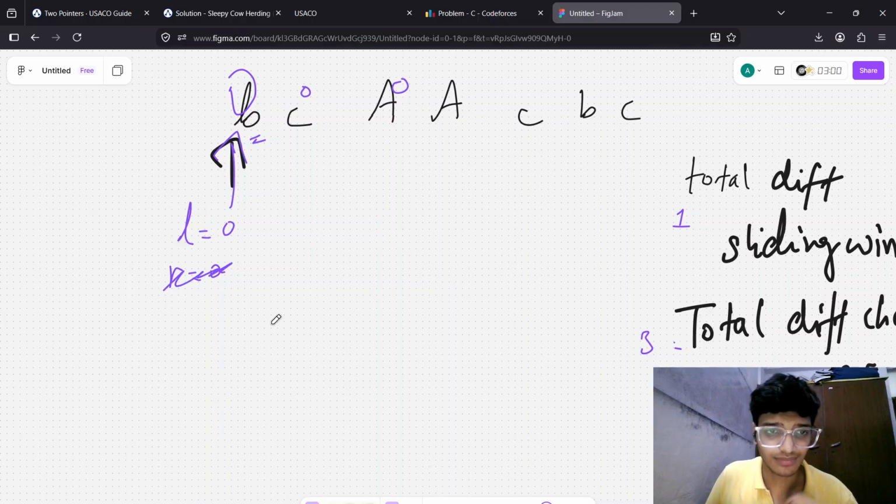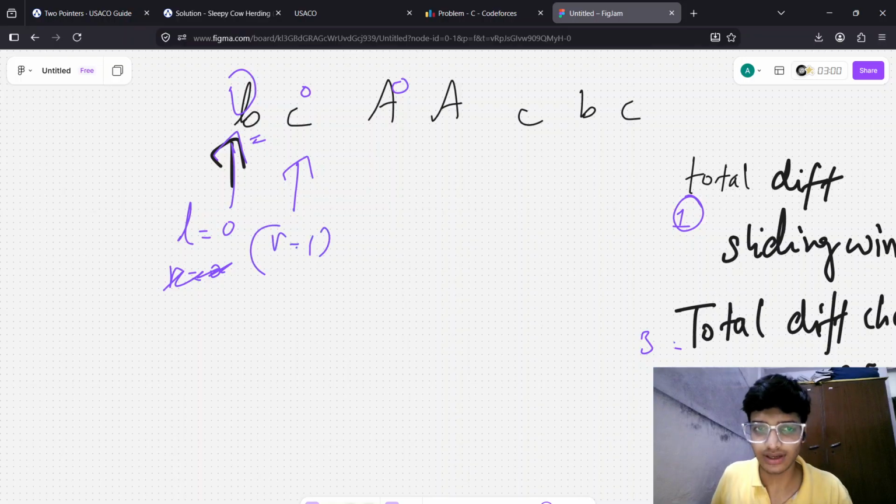Then we will move our R since we don't fulfill our condition. So R equal to 1, B equal to 1, C equal to 1, and total different characters in our sliding window is 2. Then we move to A, R equal to 2, total different characters in our sliding window is 3, and A equal to 1.